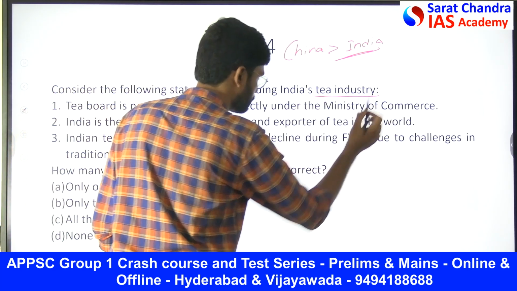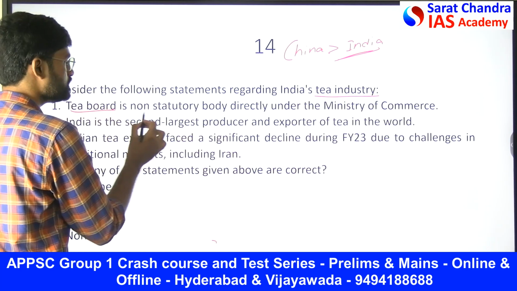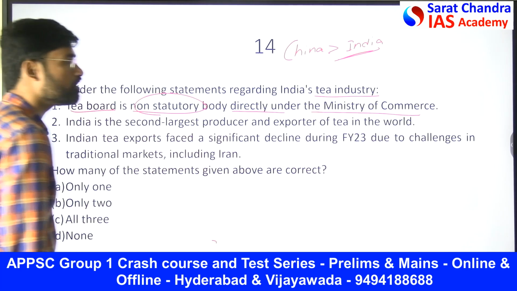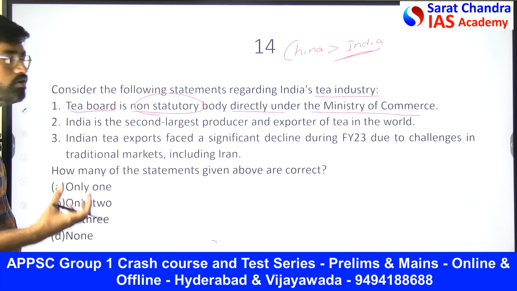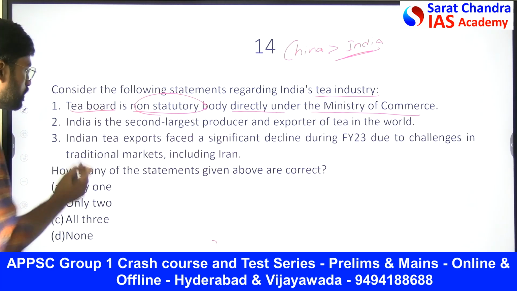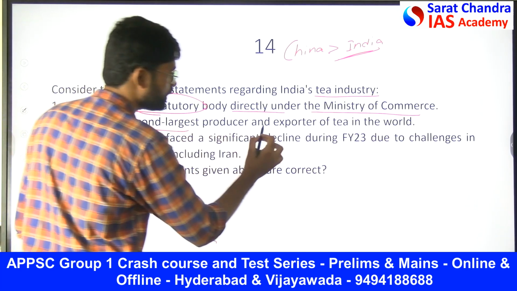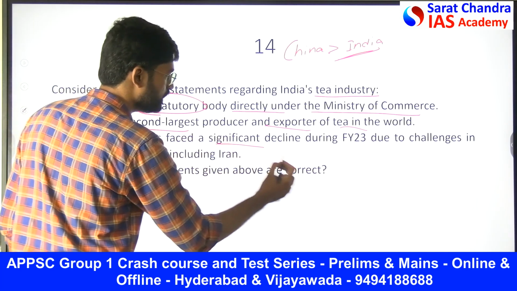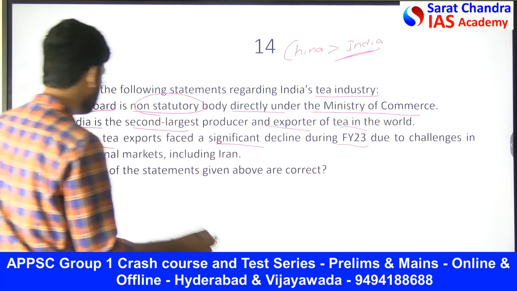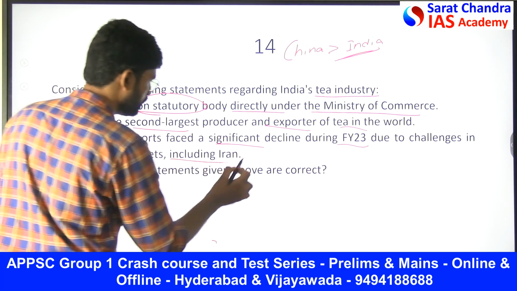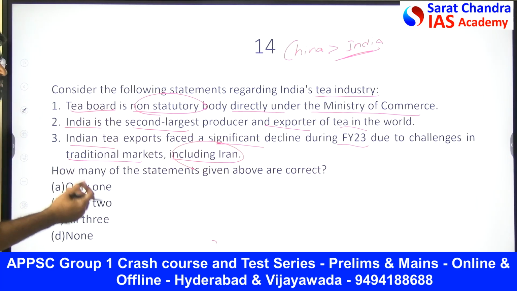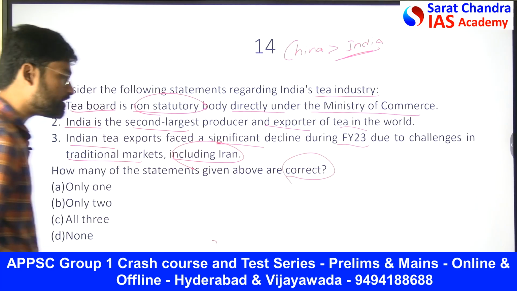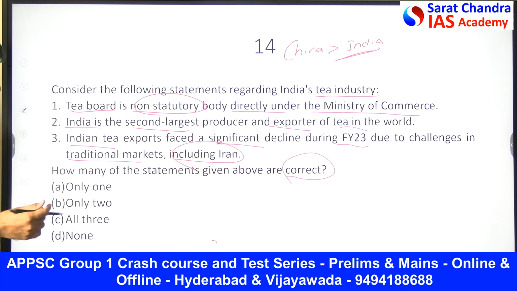So India's tea industry. Now the tea board is a non-statutory board directed under the Ministry of Commerce. So they are asking whether it is a non-statutory body under the Ministry of Commerce and Industry. India is the second largest producer and exporter of tea in the world. Then Indian tea exports faced a significant decline during the financial year 2023 due to the challenges in the traditional markets including Iran. So now we need to understand whether that is correct. He asked which of the following statements are correct: only one, only two, or all three.